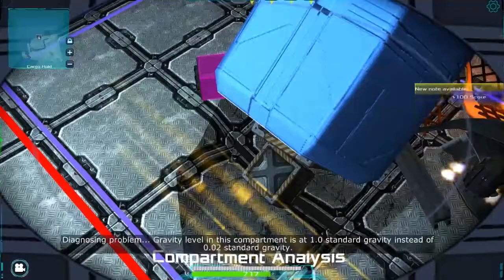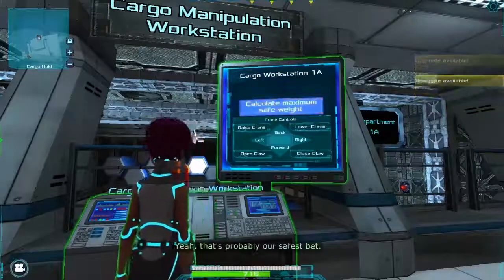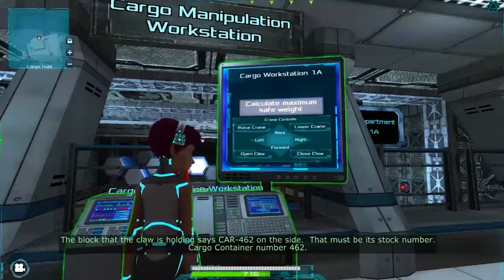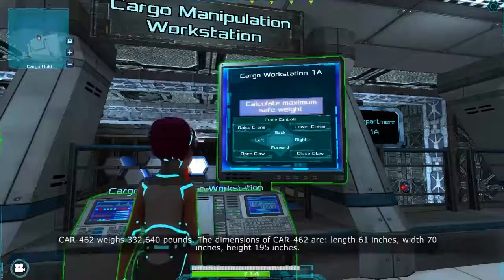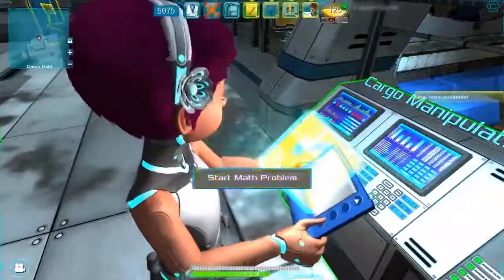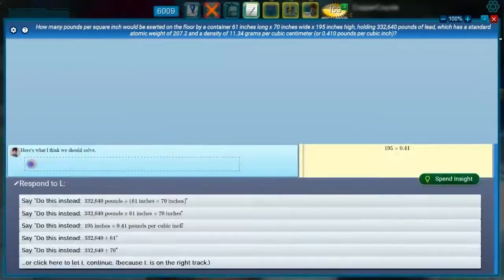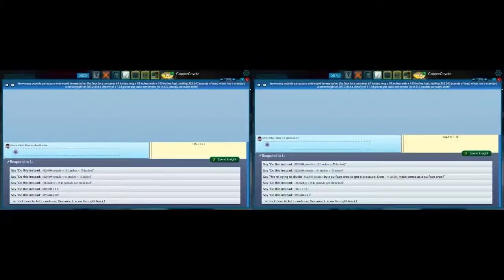It's made of lead, which has a certain density. The container has a certain length, width, height, and so on. Barry and Elle can use some of these numbers to calculate how many pounds per square inch the container would exert on the floor if it was resting there. In many of the problems in the game, Elle and the player have a chance to decide how to set up the math problem. This particular problem can be set up in at least two very different but correct ways. Elle can multiply the density of lead and the height of the container, or Elle can divide the weight of the container by the surface area of its base.